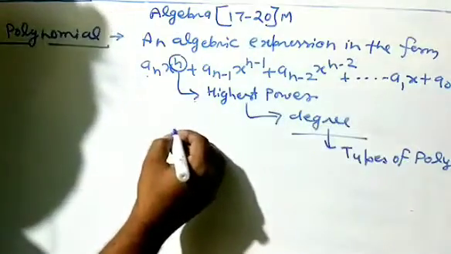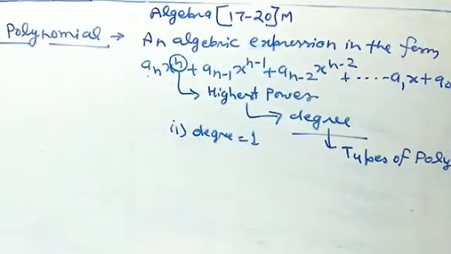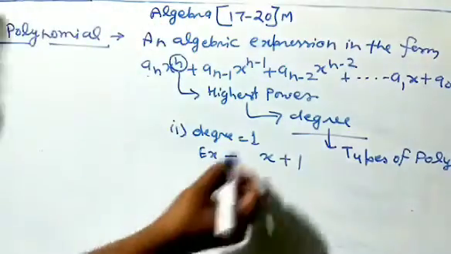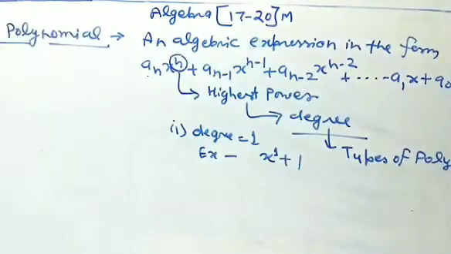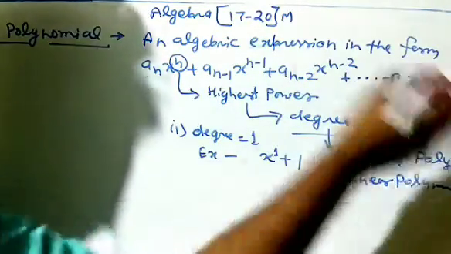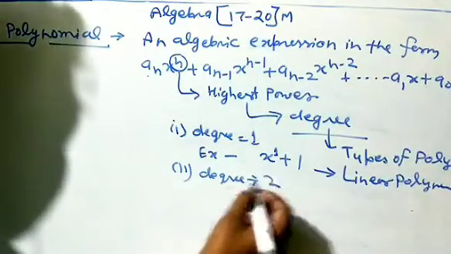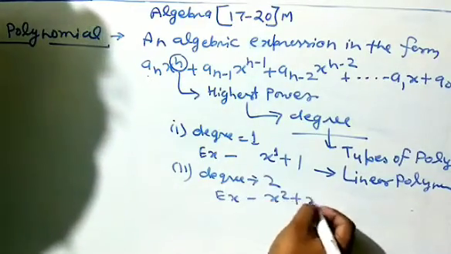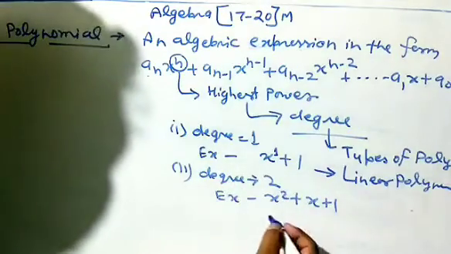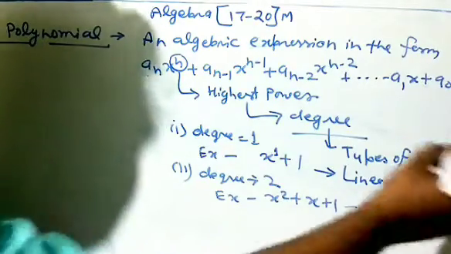Means if degree is 1, example, equation x plus 1. The power of x is 1. So this is called linear polynomial. Second, if degree is 2, example, x square plus x plus 1. The highest power of x is 2. So it is called quadratic polynomial.